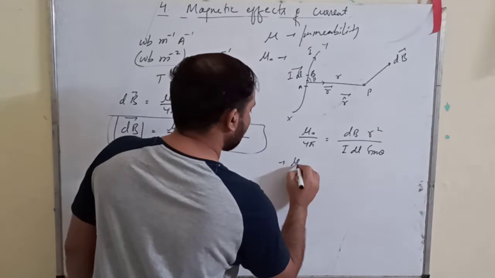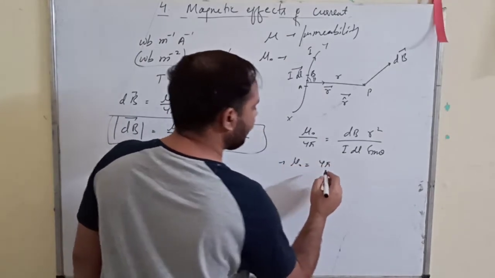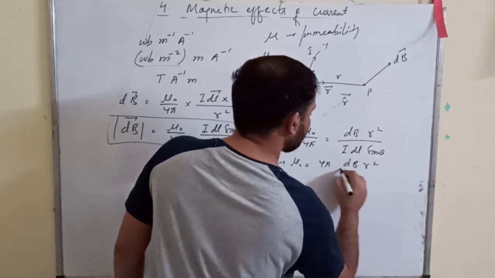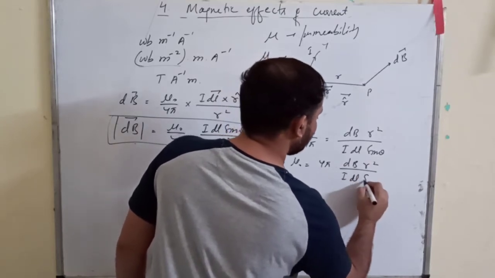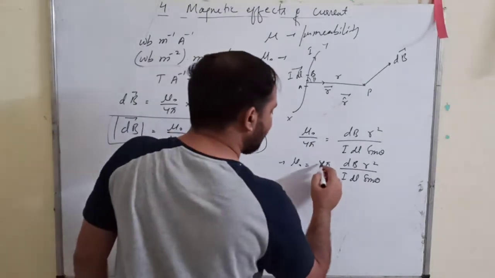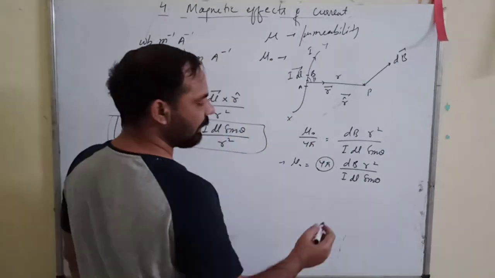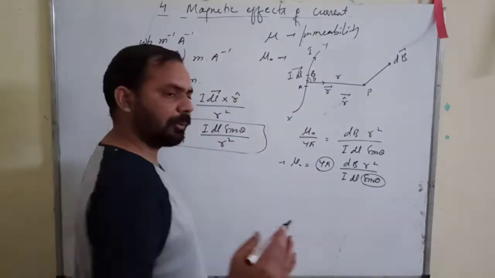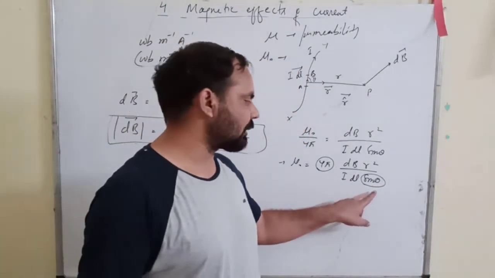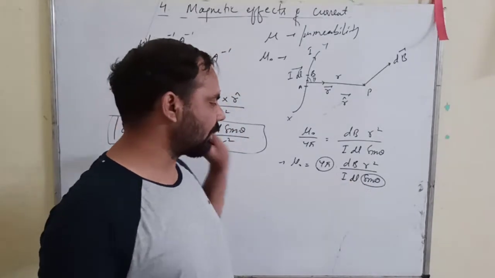Or mu naught is equal to 4 pi into dB r square upon Idl sine theta, right? Now this 4 pi is a constant quantity, okay? And sine theta is also unitless, because this is a simple ratio of an angle. So this is also unitless, so you can remove them.